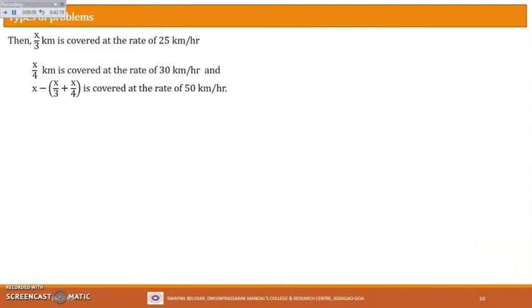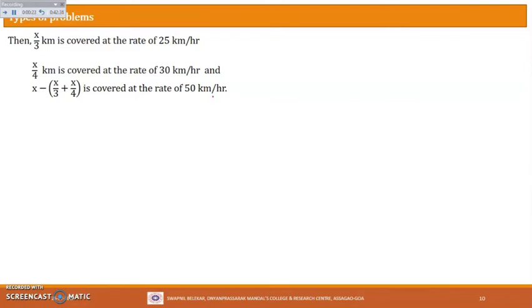So see here, x by 3 kilometer is covered at the rate of 25 kilometer per hour, that is the first part. Then x by 4 kilometer is covered at a rate of 30 kilometer per hour, that is the second part. And x minus (x by 3 plus x by 4) is covered at a rate of 50 kilometer per hour, that is the third part.